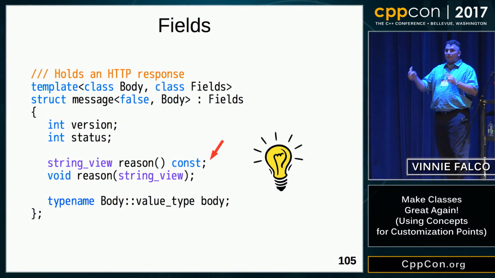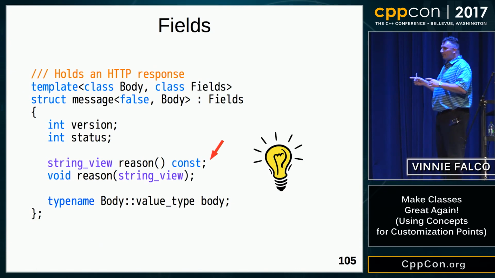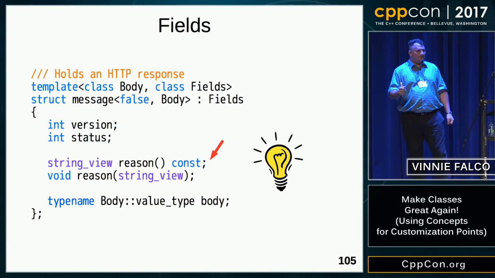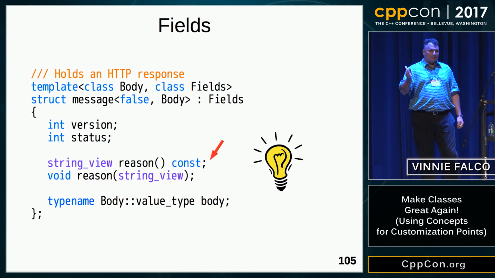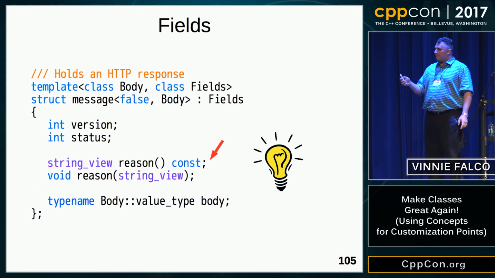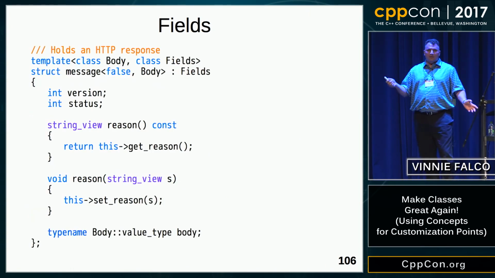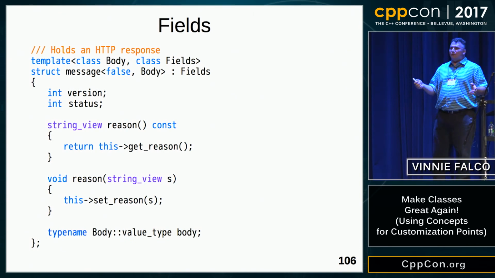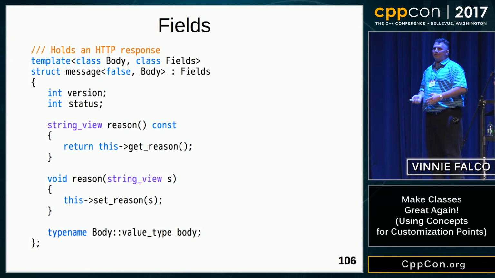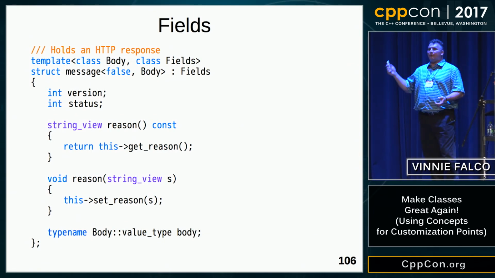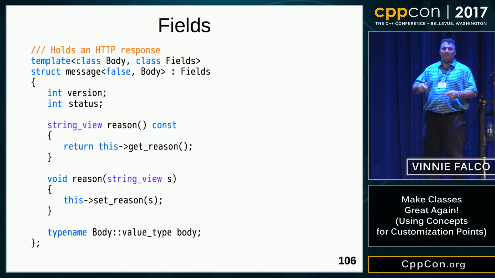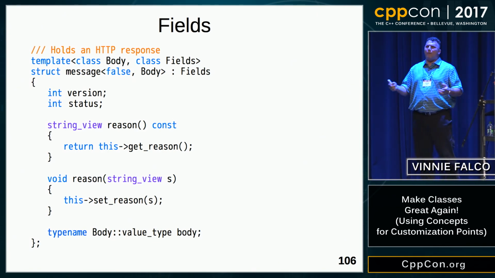member. I've converted over to string view. Now there are some people who think that string view is harmful. That could be the subject of another talk. So I've added accessor functions for the reason string. How are we going to implement them? Here's an implementation for those functions. We're calling these new functions called getReason and setReason, which are members of the class. But these are not part of the message class, so in order for this to work, they have to be part of the fields. So in other words, we're delegating the responsibility for managing that string to the fields container, whatever it is. Now, why would we do that?